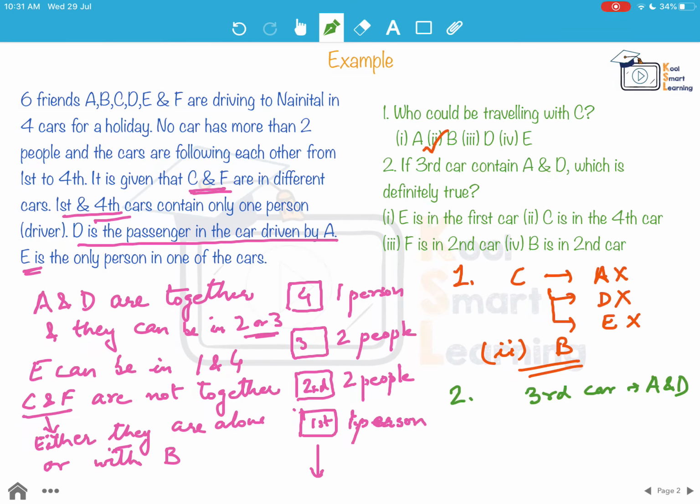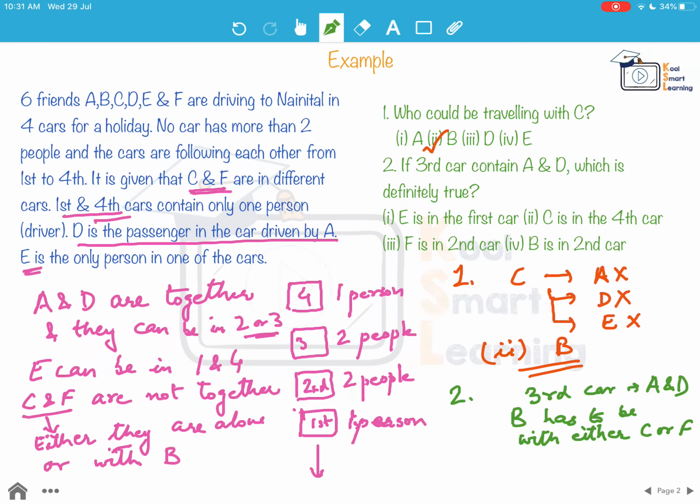So that means B has to be with either C or F. So this necessarily means that B has to be accompanied with somebody.